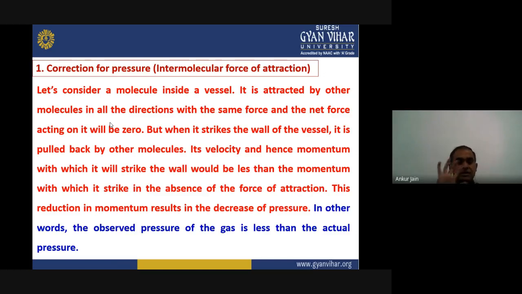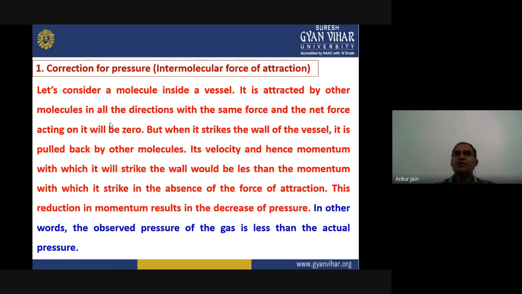If we consider that there is no other molecule in the vessel, only one molecule is present, it will strike the walls with more velocity and momentum. But if there are some molecules present, then they will pull it back, and that's why the velocity and momentum will actually be reduced.